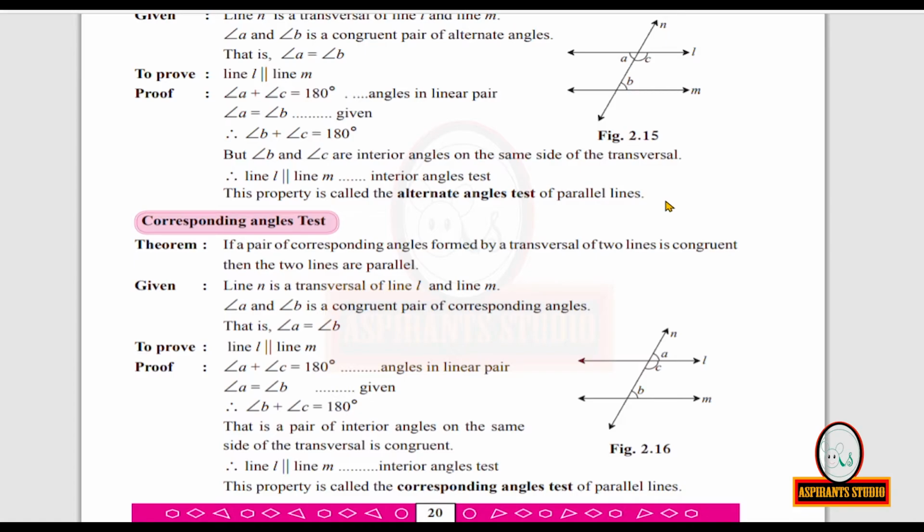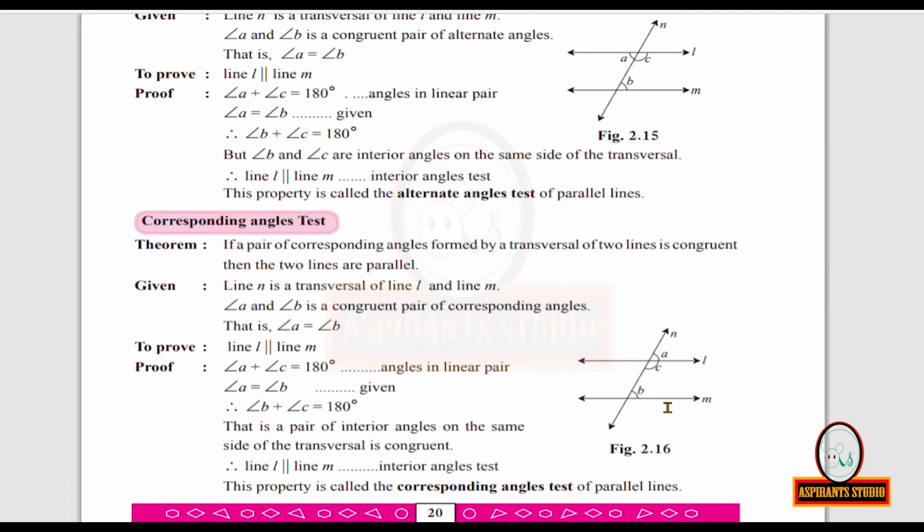Now, coming to the next one, the corresponding angles test. Look at the statement. If a pair of corresponding angles formed by a transversal of two lines is congruent, then the two lines are parallel. Look at figure 2.16. Given line N is the transversal of lines L and M. Angle A and angle B are a congruent pair of corresponding angles.